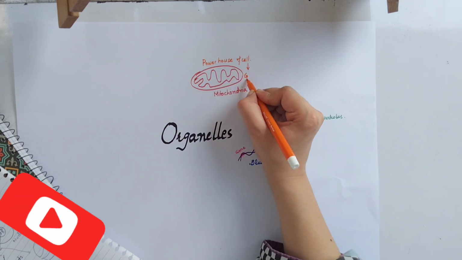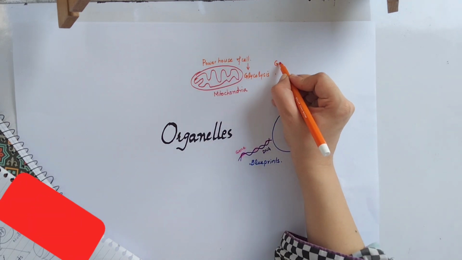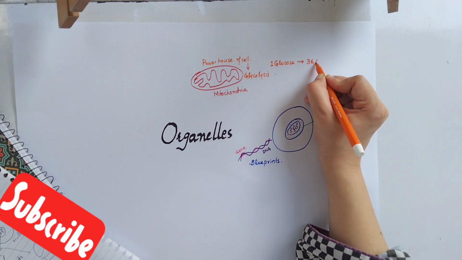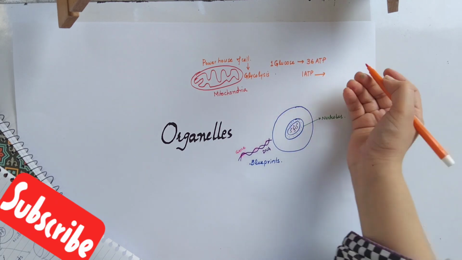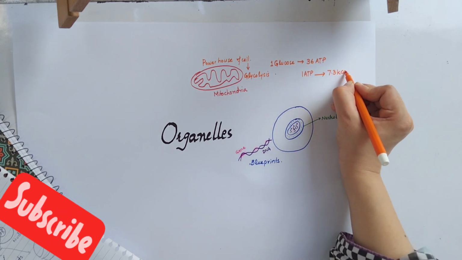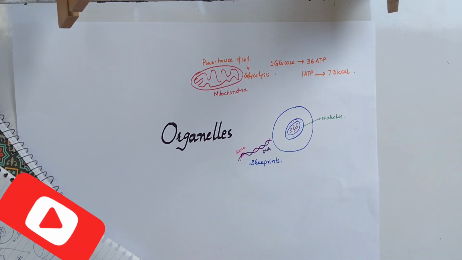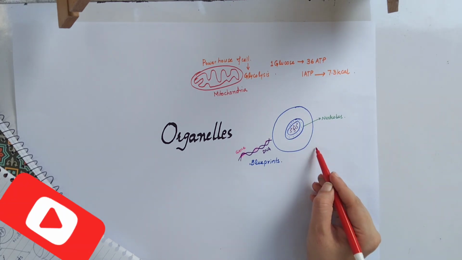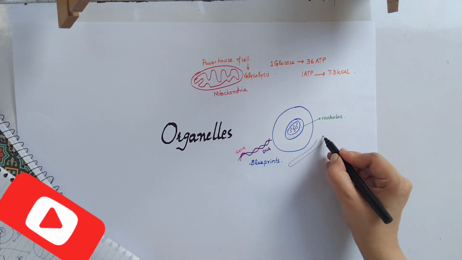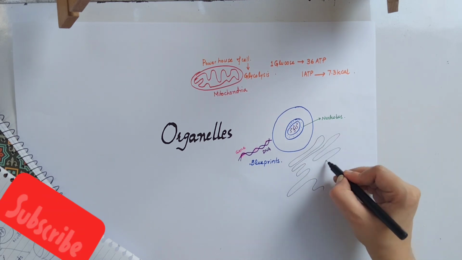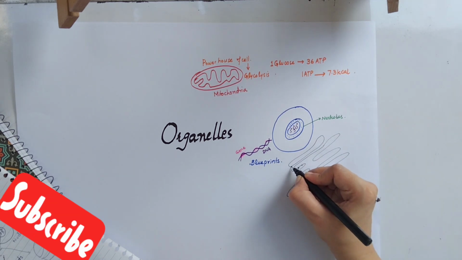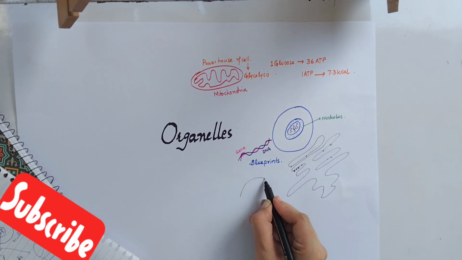As you can see, the mitochondria is called the powerhouse of the cell because it is responsible for producing energy. One glucose molecule gives 36 ATP molecules, and one ATP is broken down to give you 7.3 kilocalories of energy. So that much energy is released when any one glucose molecule is broken down.